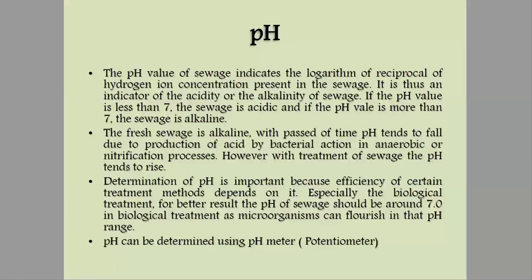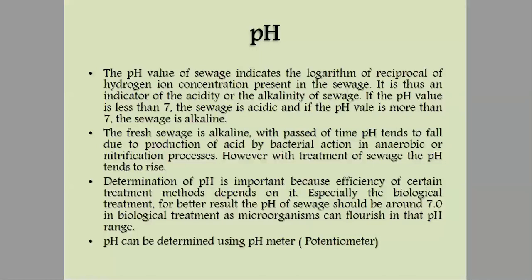We have to determine the concentration of hydroxyl ion or hydrogen ion, because the application of certain treatment methods is hindered by their concentration. So we have to determine the pH so that we can apply the suitable method, especially the biological treatments that we'll study in detail.